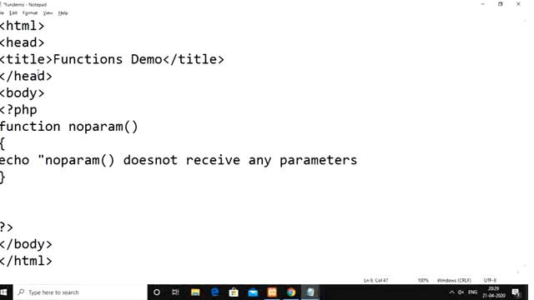This statement will be displayed whenever we call the function noparam. After the function, I simply call noparam. In order to call a function, give the function name followed by parentheses, and end it with a semicolon.